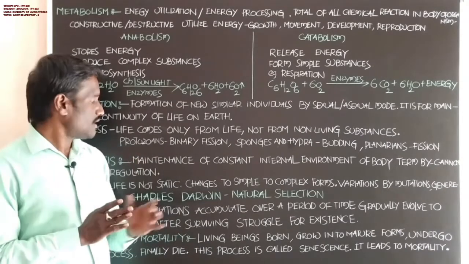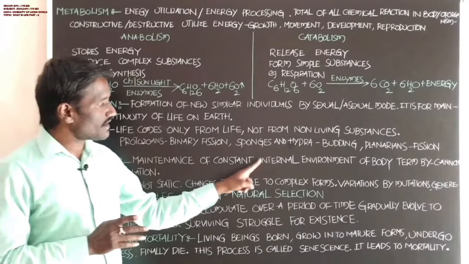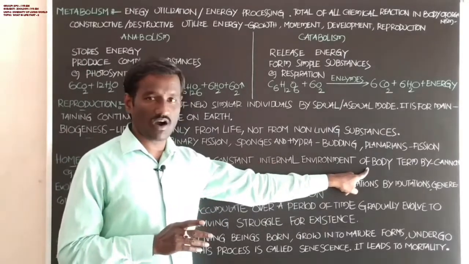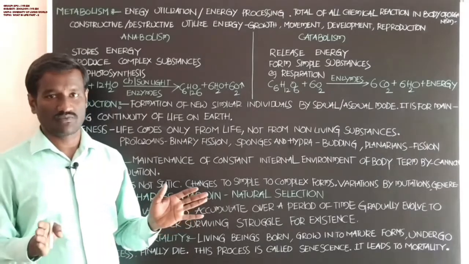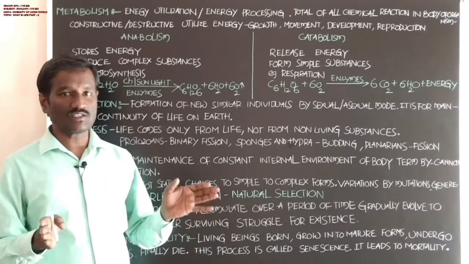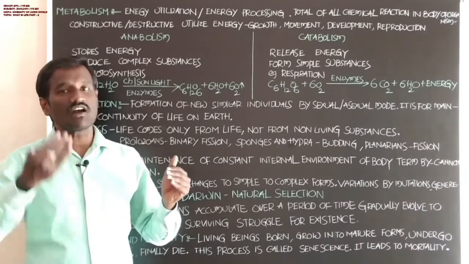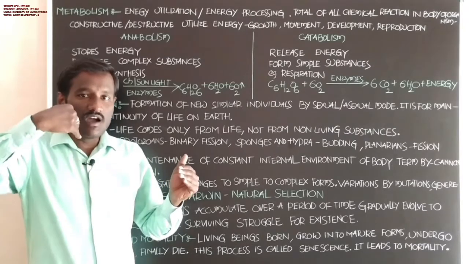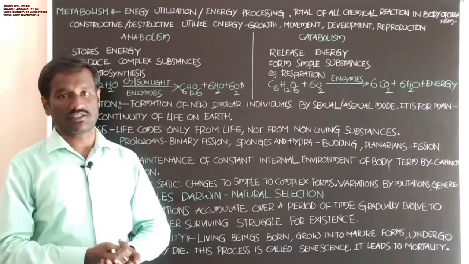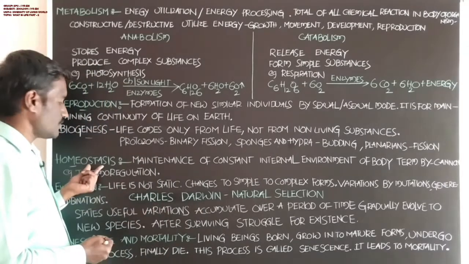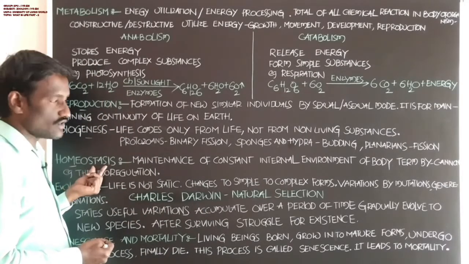This is the maintenance of a constant internal environment of the body by all living animals. The constant internal environment in the inner part of the body maintained by all animals is called homeostasis.